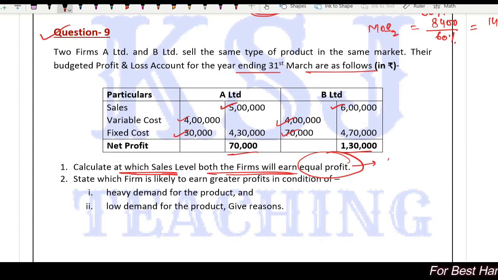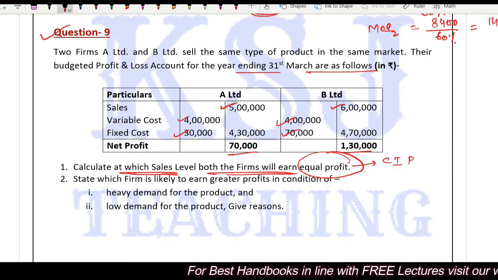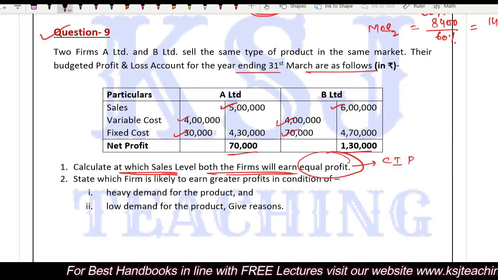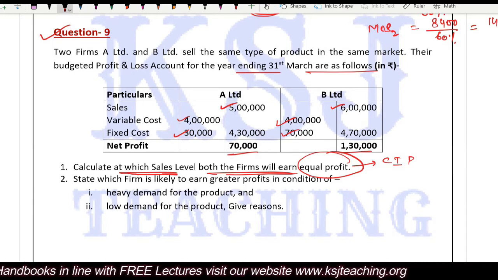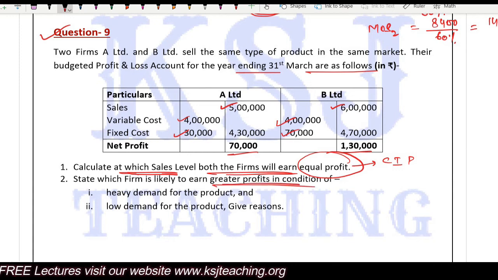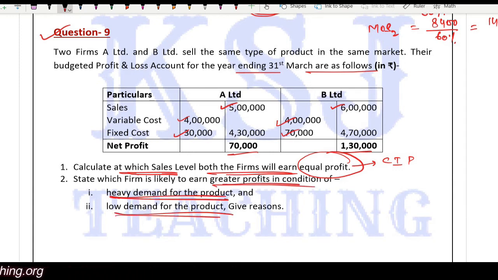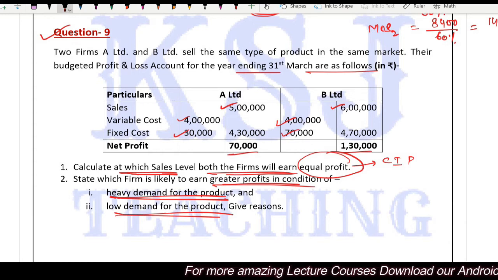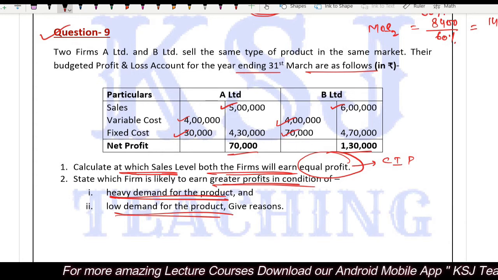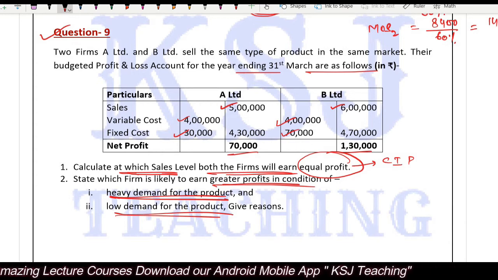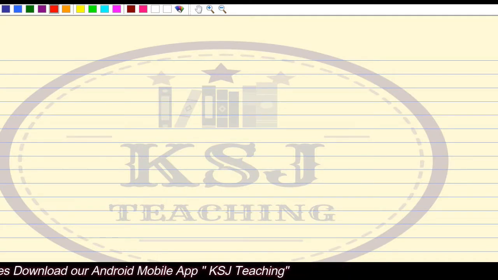Equal profit means cost indifference point, right? That is what we say: at cost indifference point, equal cost or equal profit. State which firm is likely to earn greater profits in the condition of heavy demand for the product and in the condition of low demand for the product. Give reasons. So this is given. Let's prepare first the income statement. Then we will calculate the indifference point and try to analyze whatever we can.